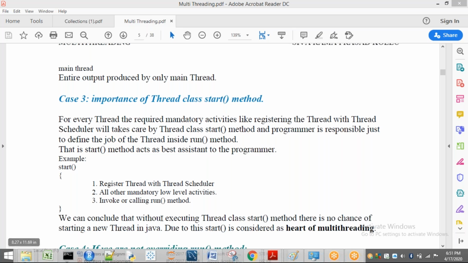Now we can conclude that without executing the Thread class start method, there is no chance of starting a new thread in Java. Already I have discussed in the differences between t.start and t.run: without executing a start method, a thread will not be created and will not run. Due to this, we can consider our start method as the heart of multi-threading. Just remember that the start method is very, very important in multi-threading. Without the start method, there is no multi-threading, because without it we cannot create a thread. Okay, that is the concept.